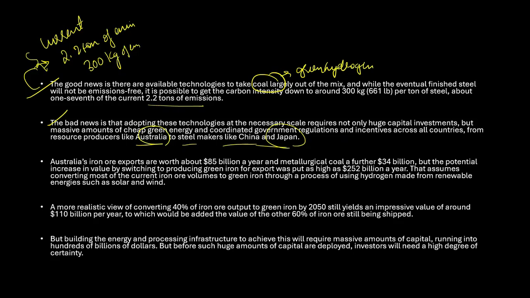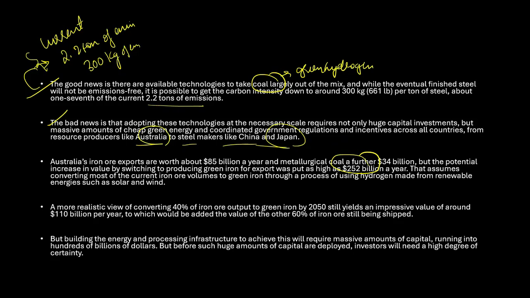So currently, Australia's iron ore is worth around $85 billion, while including all the coal it adds about $35 billion. By converting, the export value would get increased, no? How much would it increase? It would increase to $252 billion per year.